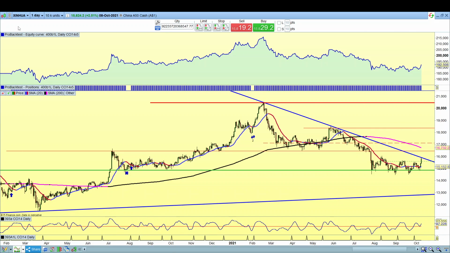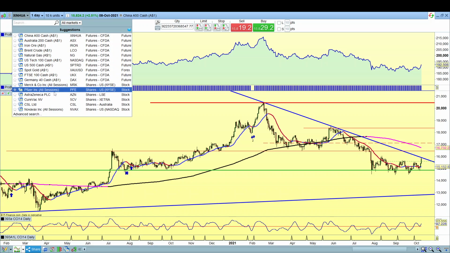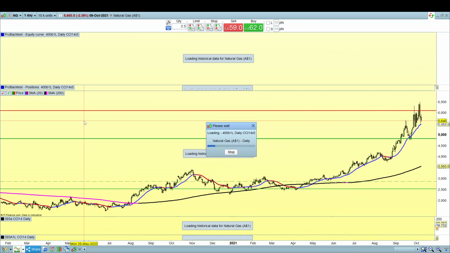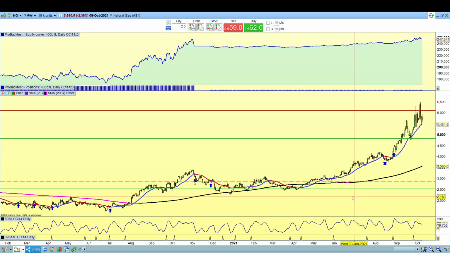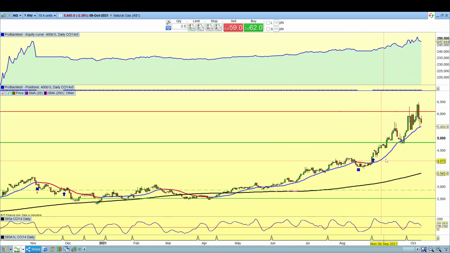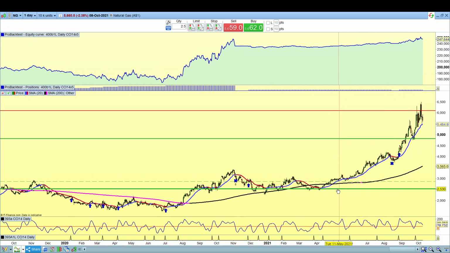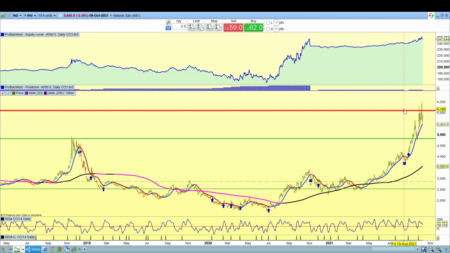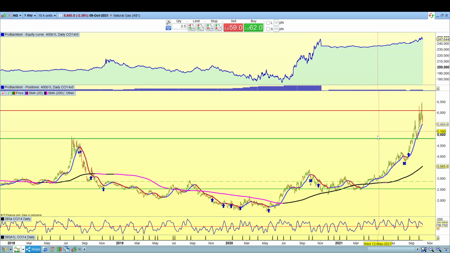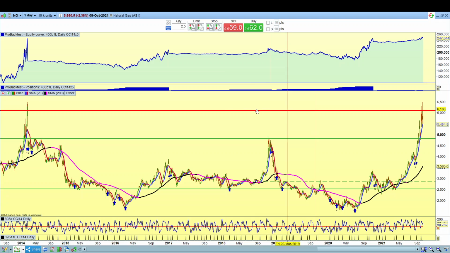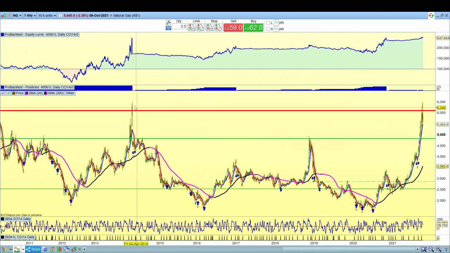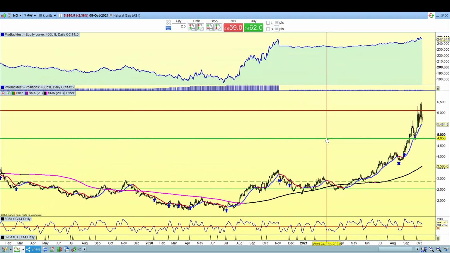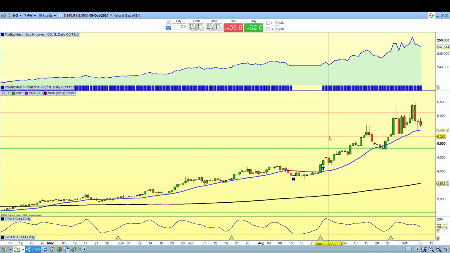Let's look at, first of all, natural gas. Natural gas is doing quite well. It's advancing along this moving average 20 line, and it's approaching and hitting this key resistance at the moment. Now that was hit back here in 2014, so it's hitting similar peaks to that period there, as you can see. So it's looking quite promising for natural gas. Let's see if it continues that trend.